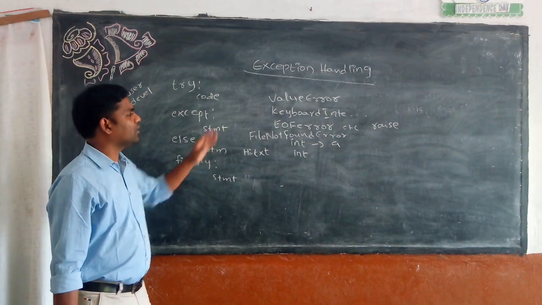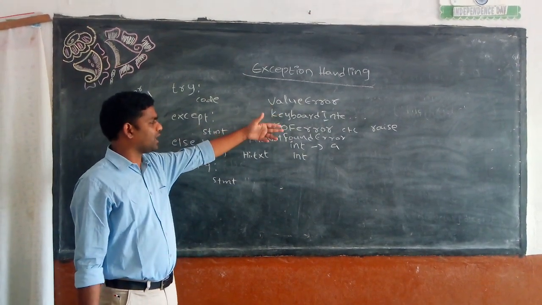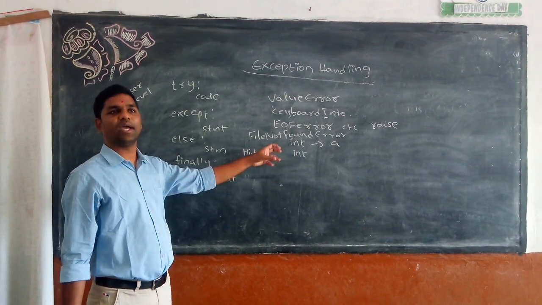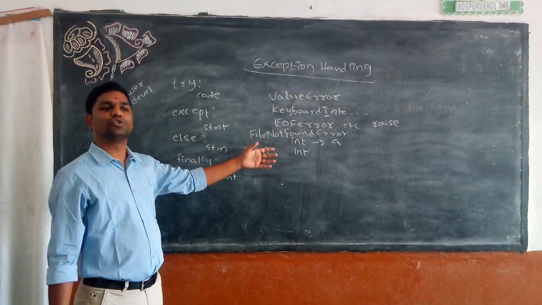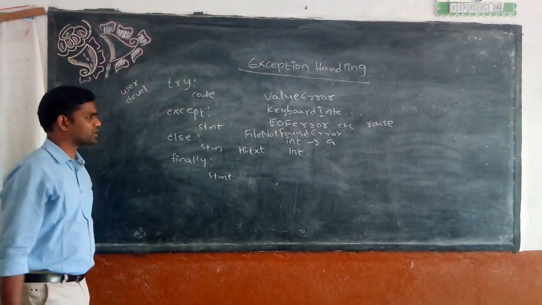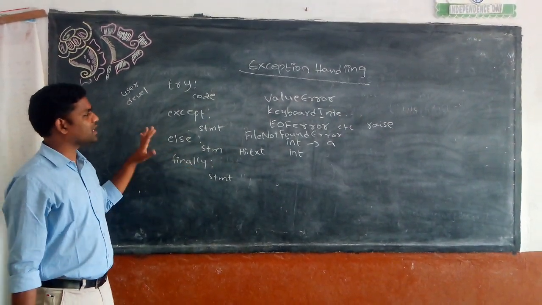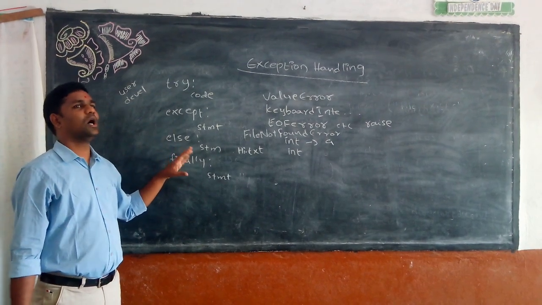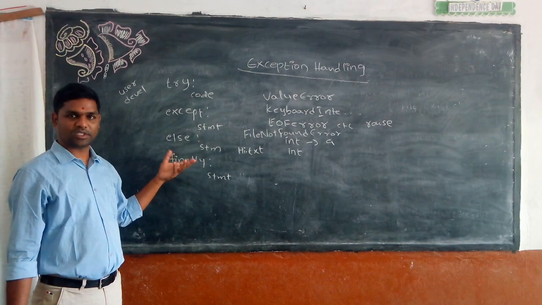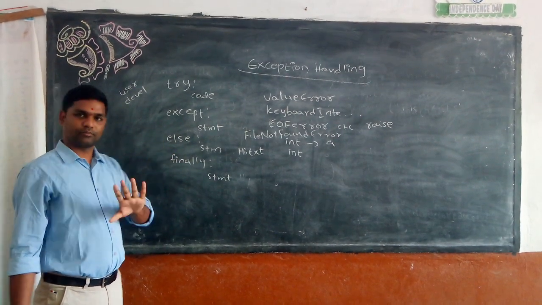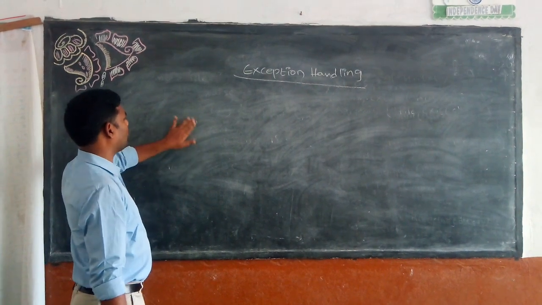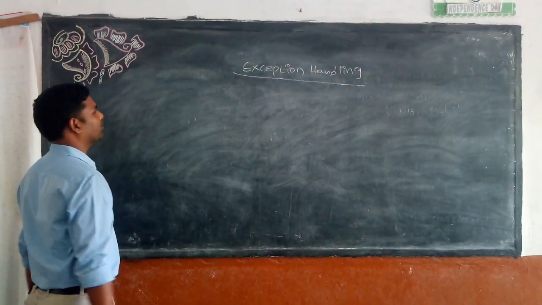So exceptions are value error, keyboard interrupt error, end of file error, file not found error, and type error. We have such n number of exceptions. More than 20 exceptions are there in the Python programming language. Now we'll see some of the exceptions, and how we can handle exceptions using Python. Now we'll see one example of how to handle multiple errors using Python.